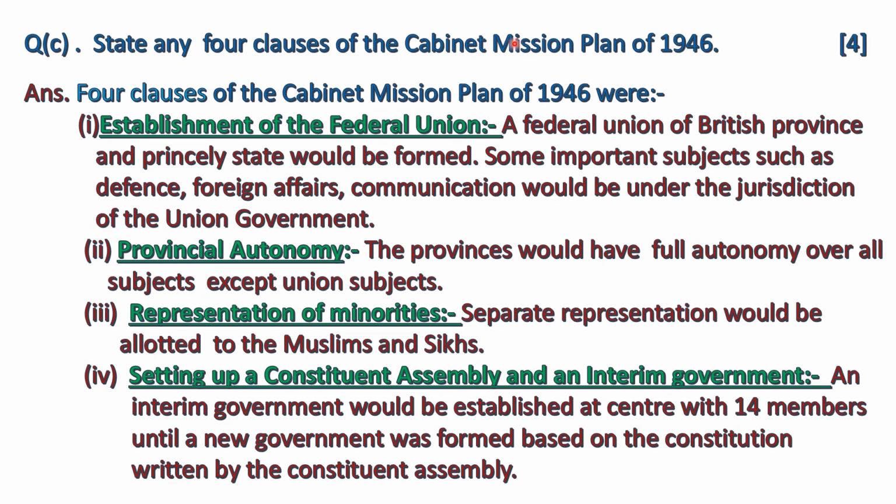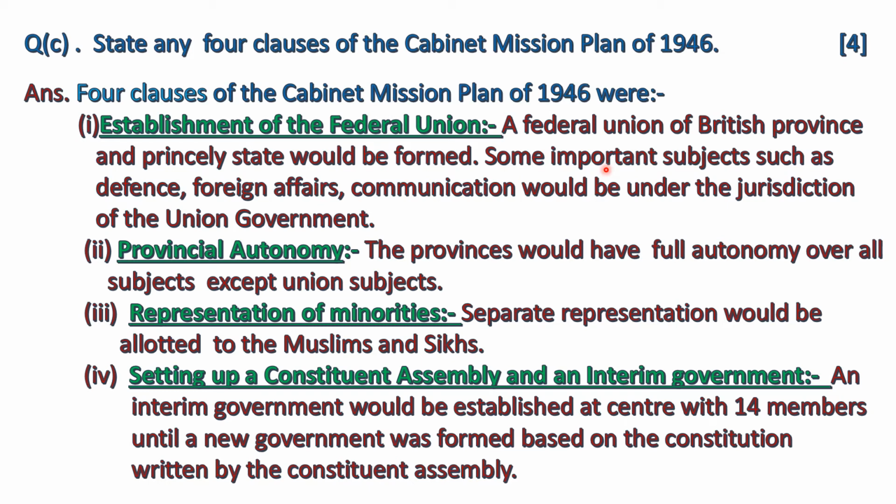State any four clauses of the Cabinet Mission Plan of 1946. Cabinet Mission Plan of 1946 established Constituent Assembly in India, which framed the Constitution for India. Four clauses of the Cabinet Mission Plan of 1946 were: first is establishment of the Federal Union. A federal union of British province and princely estate would be formed. Federal means the division of power into more than one government.